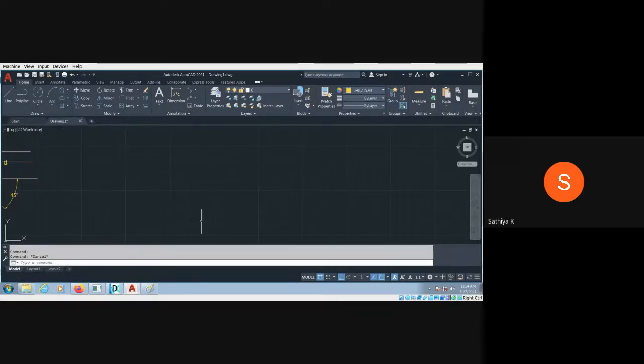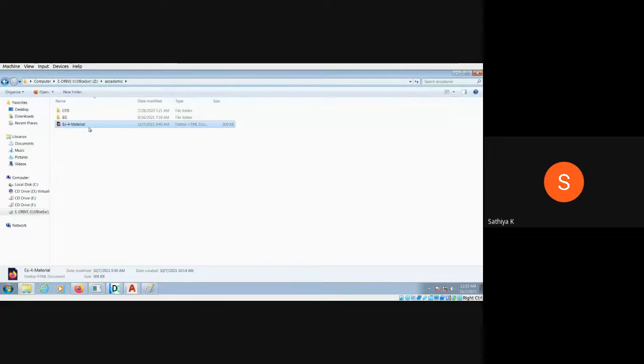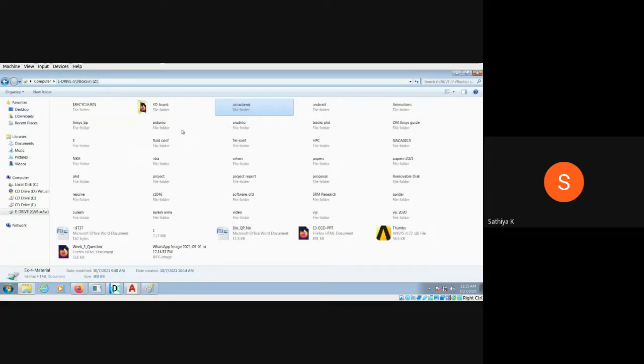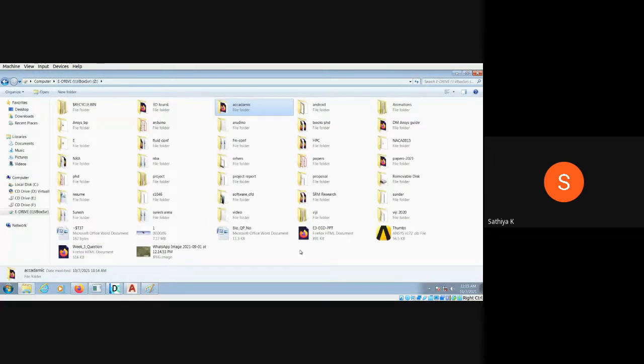First method is the rectangular method or oblong method. Let you draw, suppose, I just open the question. The same question I will solve it here. Please, week 2.